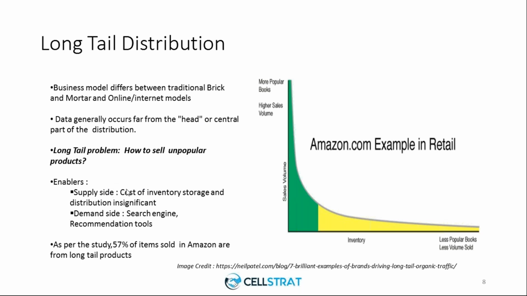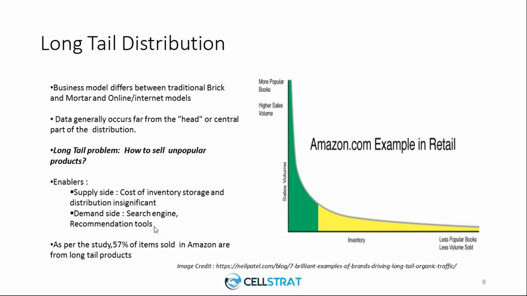Now, as I said, this long tail distribution or the sales of these not so popular products are made feasible mainly because the internet companies don't have to worry about the inventory storage, and we don't have to worry about the distribution costs. And from our consumer side, we really have a good search engine such as Google or Bing that helps us give the relevant products, which are not only the popular products, but also the products which are suited to our taste.